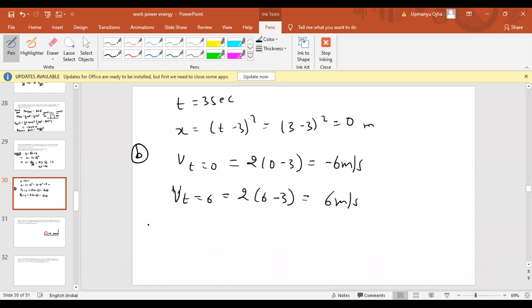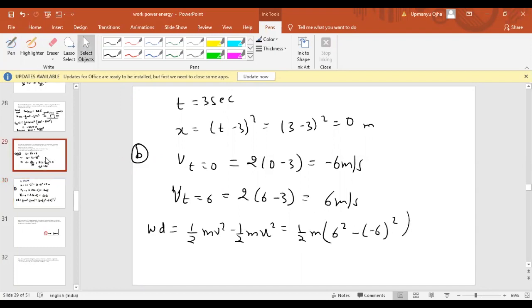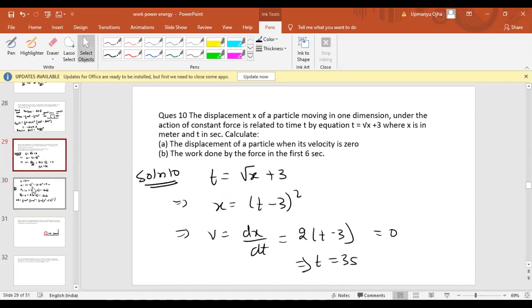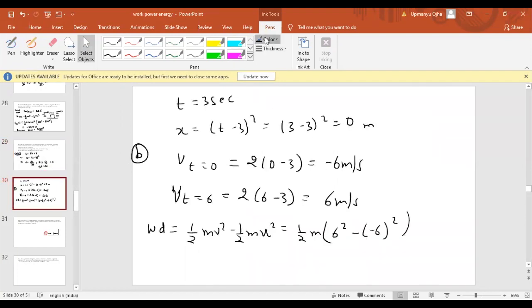Now what is the work done? Work done must be equal to the change in kinetic energy, which means final kinetic energy half mv square minus half mu square. So half m we can take common. Final velocity is 6 square, initial velocity is minus 6 whole square. Is the mass of the body given to us? No, it is not given. So simply we can take it as m itself. Now I think 36 minus 36 will be 0. So work done by the force will be equal to 0 joule. That is the answer.